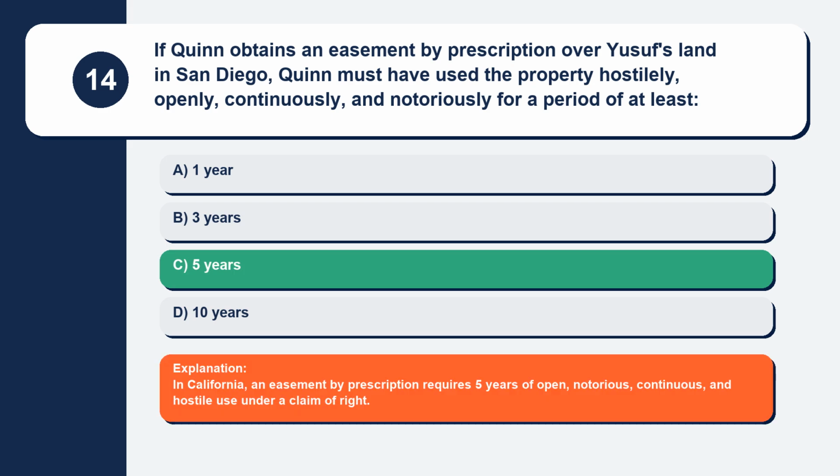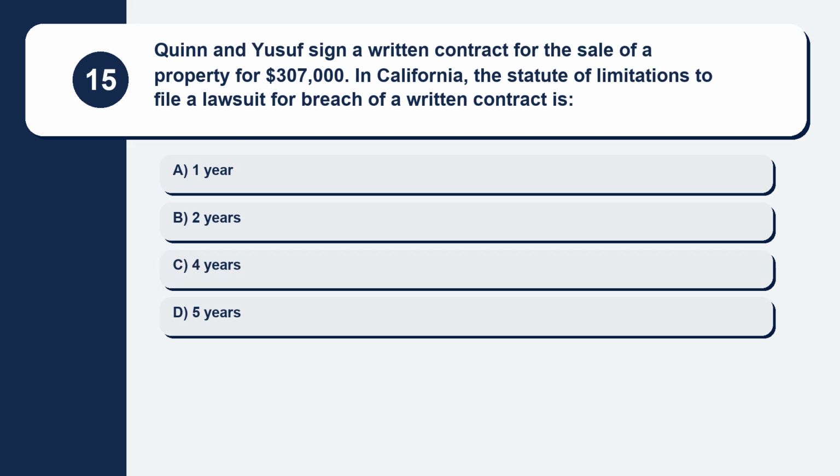Explanation: in California, an easement by prescription requires 5 years of open, notorious, continuous, and hostile use under a claim of right. Question 15. Quinn and Yusuf sign a written contract for the sale of a property for $307,000. In California, the statute of limitations to file a lawsuit for breach of a written contract is.